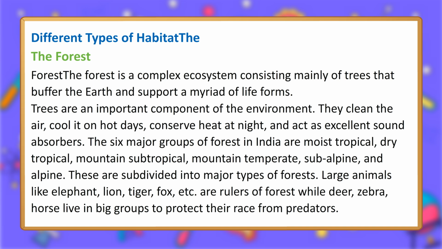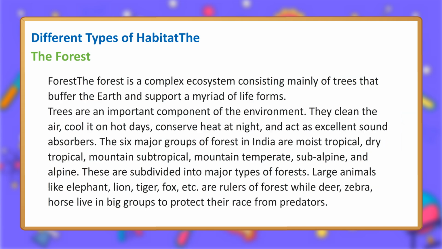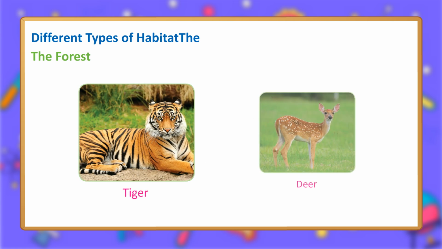Large animals like elephant, lion, tiger, fox, etc. are rulers of forest, while deer, zebra, horse live in big groups to protect their race from predators.